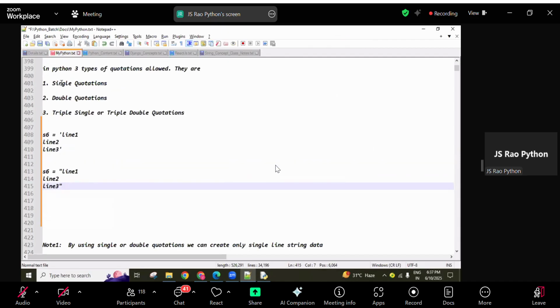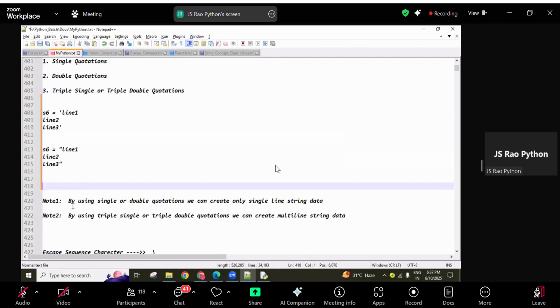Don't worry. So right now I'm talking here quotations related. Don't get confusions. Quotations related, what are the types of quotations allowed in Python, using each type of quotations, how to creating, that point focus it. Some people here thinking like, okay, string concept completing like that. I'm not completing string, separate sessions we are going to plan for this string. Okay, so using single quotation what we can do, using triple quotations what we can do, that is the one point importantly you have to remember.